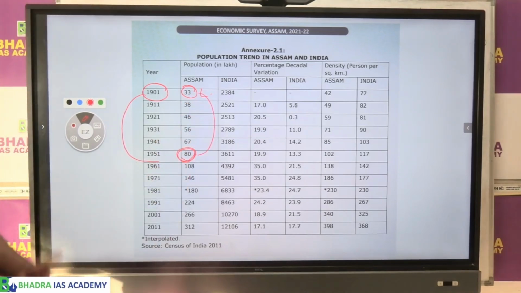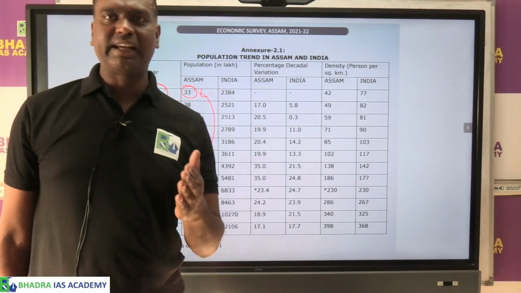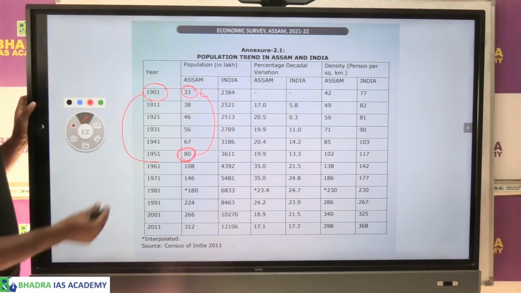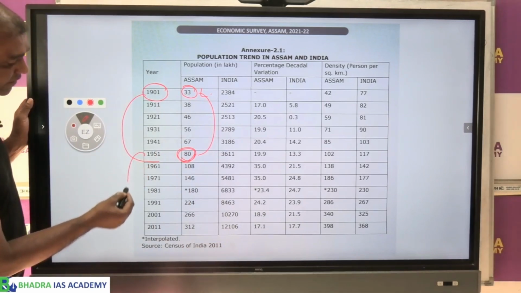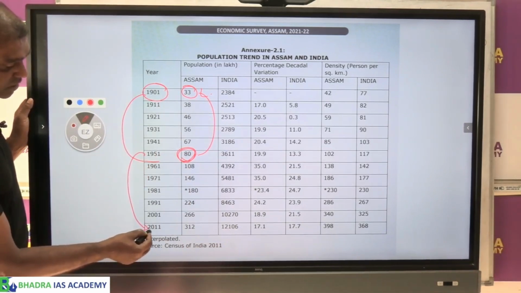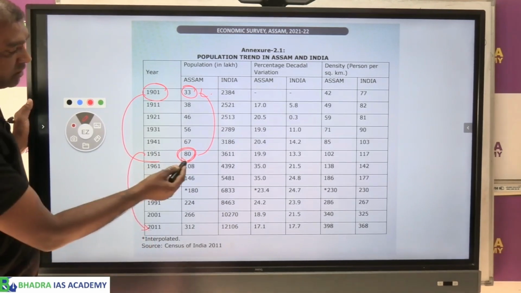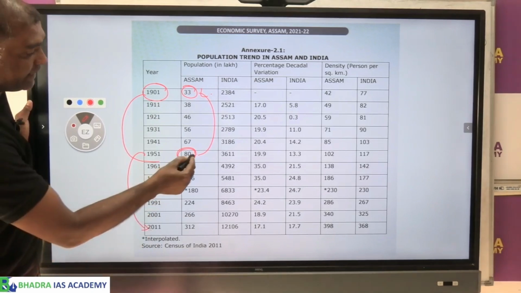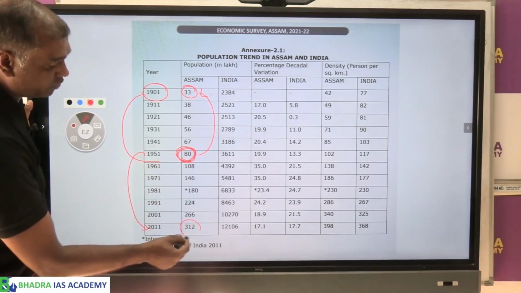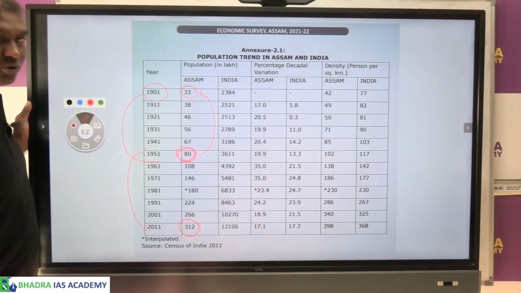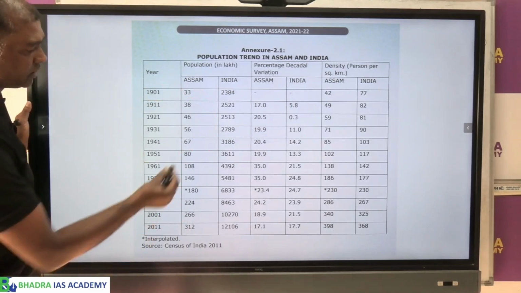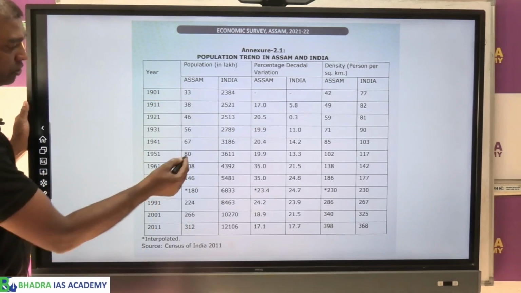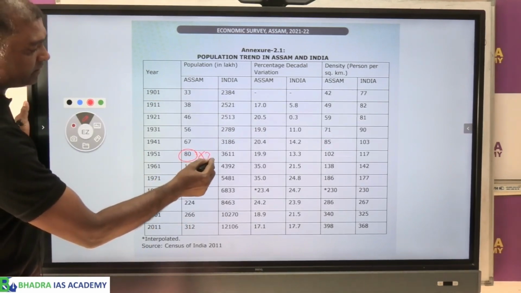So not much increase. From 33 lakh, it became only 80 lakh. But after 1951, till 2011, population growth has increased quite a bit. From 80 lakh it has gone to 312 lakh. That means what? It is almost threefold. 80 to 312, it is multiplied by 3.